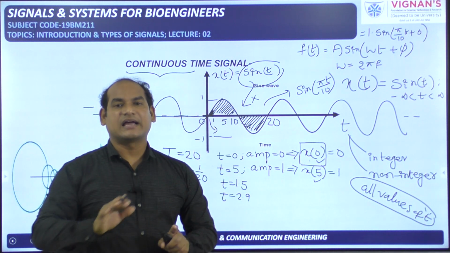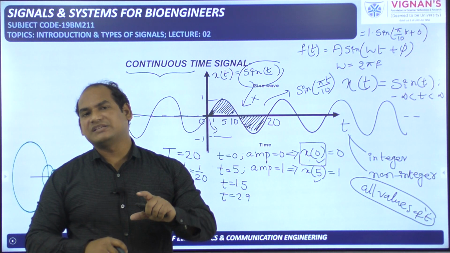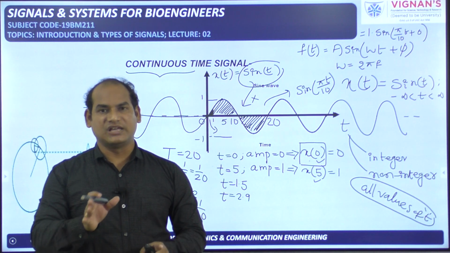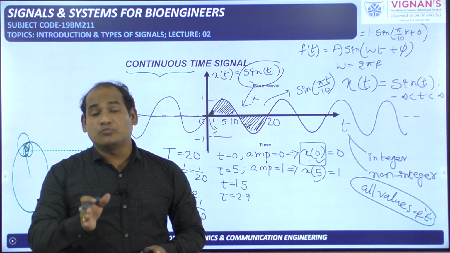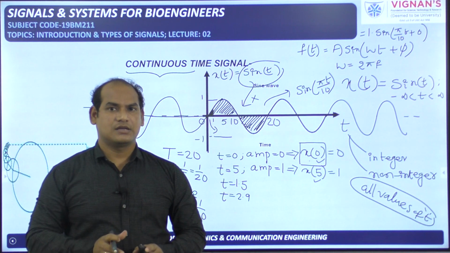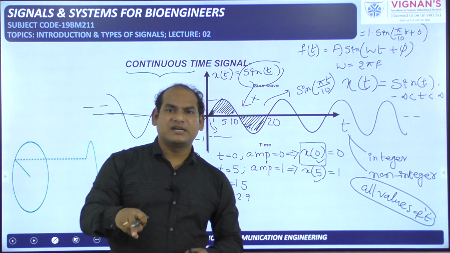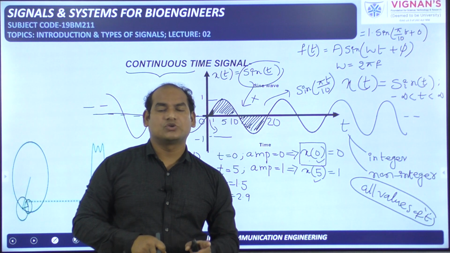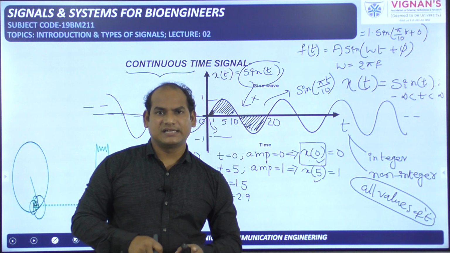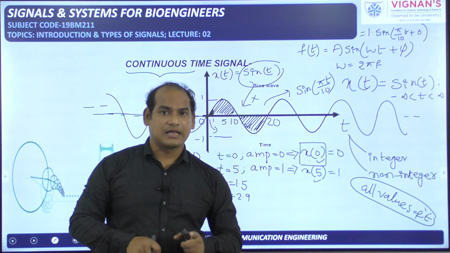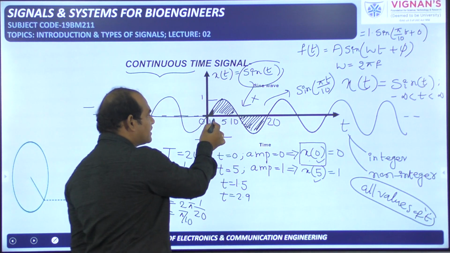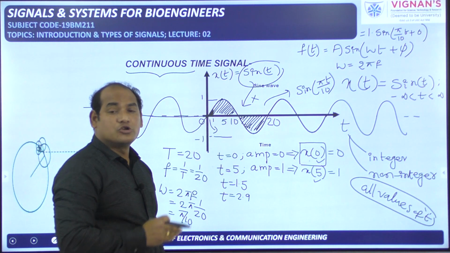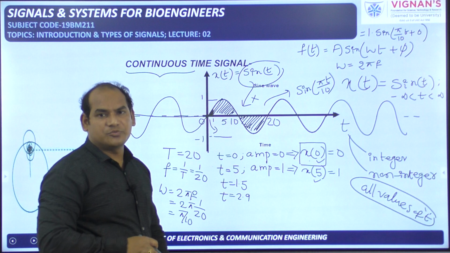The actual thing here is a continuous time signal. Continuous time signal means the signal amplitude is defined for all values of t. Simple definition. All values of t means both integers and non-integers. So for all integer values of the independent variable t, and for non-integer values of t also, the amplitude of the signal should be defined. That is called a continuous time signal. That means in between 0 and 1, in between 1 and 2, in between 2 and 3, non-integer values are there, so at those values also the amplitude has to be defined.